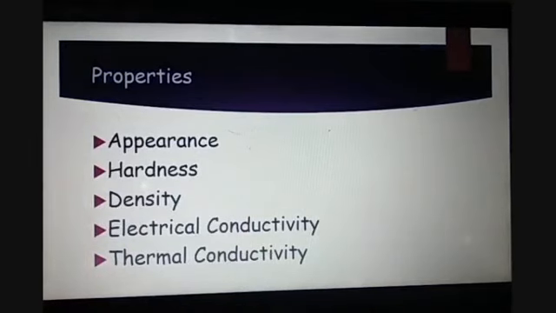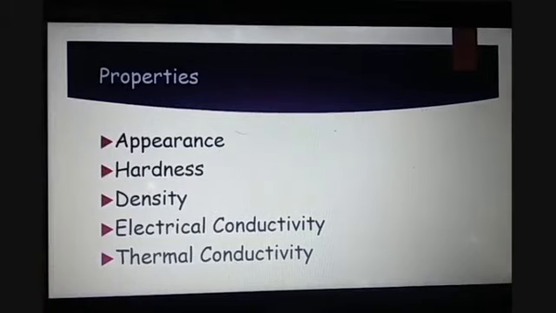Now let us talk about its properties. In case of appearance, diamond is a transparent, shiny, colorless material with a high refractive index, because of which it shines very much. The light which enters the diamond remains inside the diamond itself because of its high refractive index.